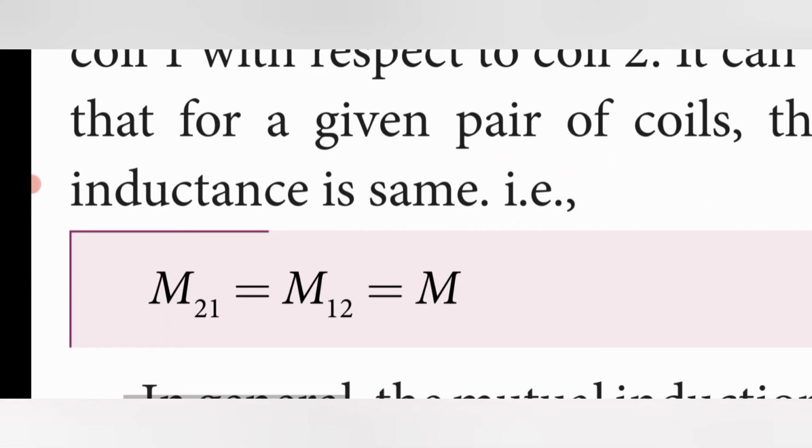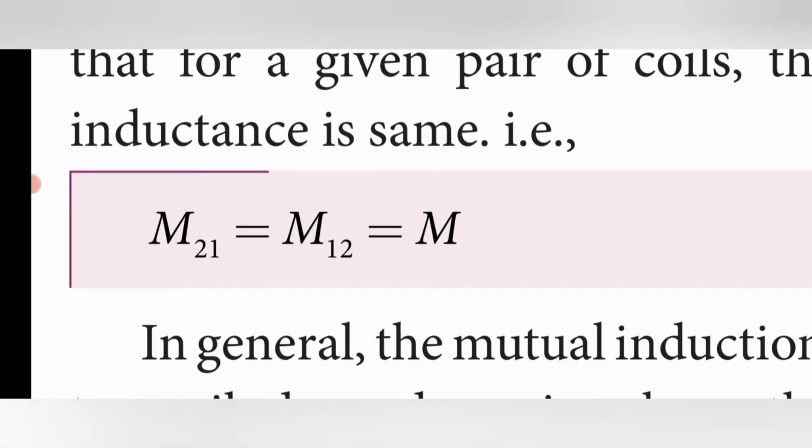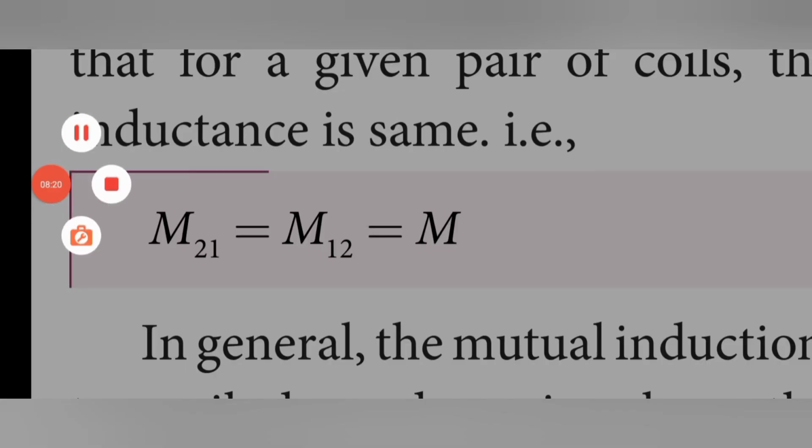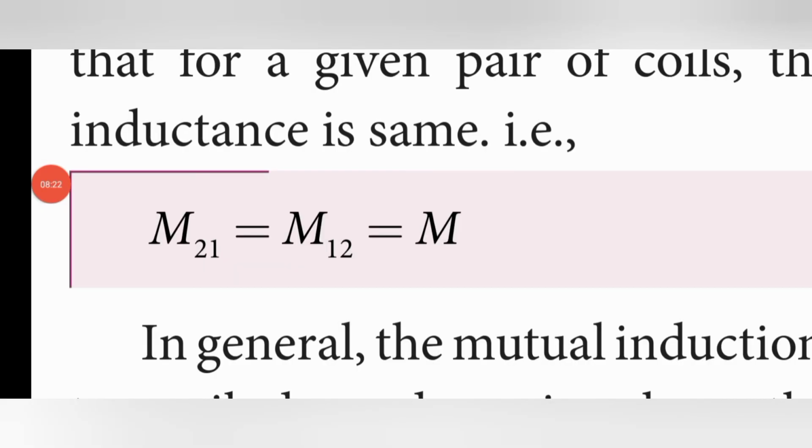According to these two equations, M21 is always equal to M12, which is equal to M. This is the mutual inductance of the coils. It implies that the mutual inductance between two coils depends on the size, shape, number of turns of the coils, their relative orientation, and the permeability of the medium.